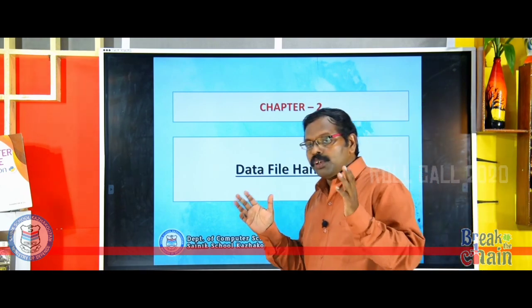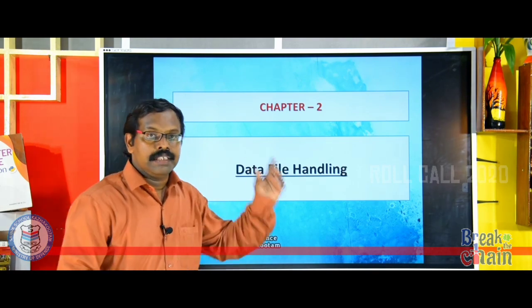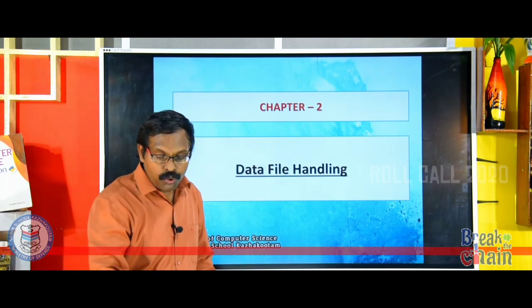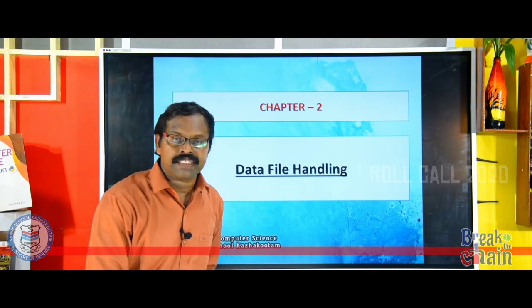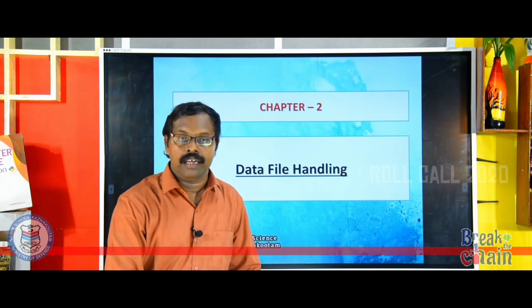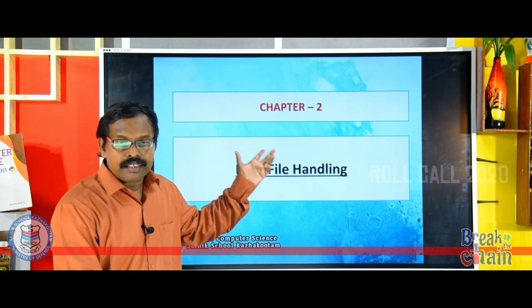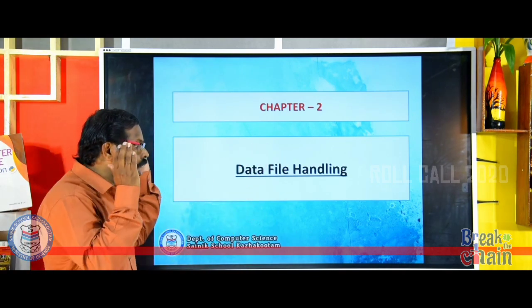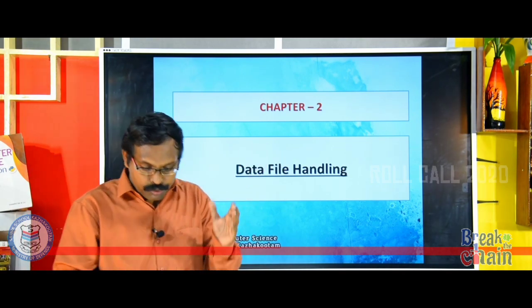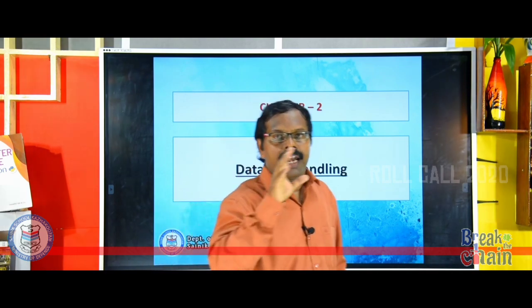Today, what are the topics we have studied? We have studied what is a file, then what are the different types of files, how to open a file, how to close a file, then what is a file object or file handle, and the different file modes. Then the next topics: how we can write into a file, how to read from a file, and finally how to append to an existing file.